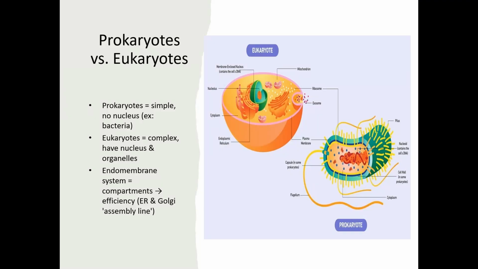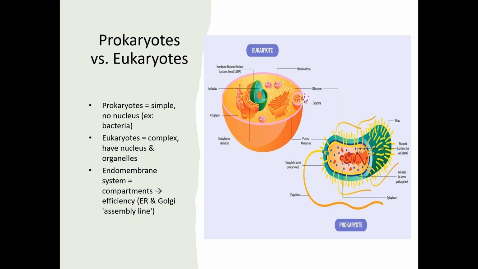Eukaryotic cells, which make up plants, animals, fungi, and protists, are more like high tech office buildings. They have a special feature called the endomembrane system, a network of internal membranes that divides the cells into compartments or rooms where different jobs happen. This system includes the endoplasmic reticulum, the Golgi apparatus, and vesicles. These allow the cells to multitask and run processes more efficiently. For example, proteins are built in the rough ER, then packaged and shipped by the Golgi like an assembly line factory.